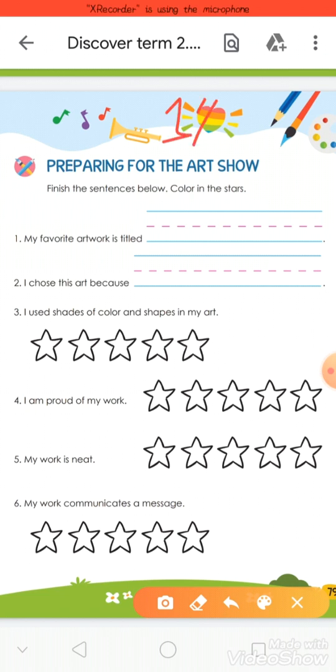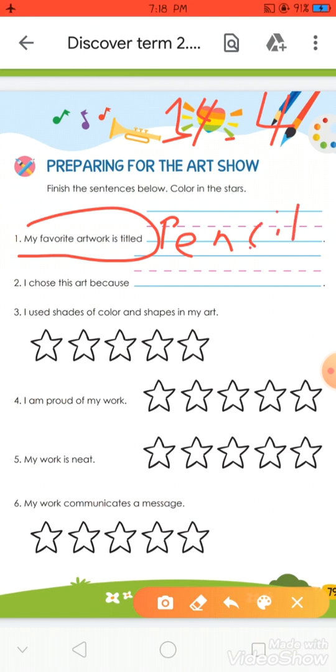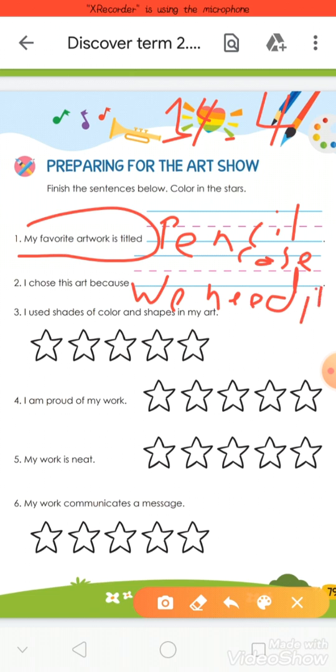Write here the date of today. Now we will write what our favorite artwork is titled. Now we make a pencil case. Now write here pencil case. Okay. I choose this art because we need it. Of course, we need a pencil case. Okay. Now it's your turn.